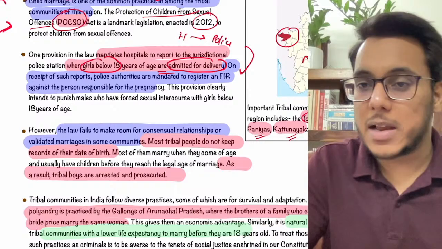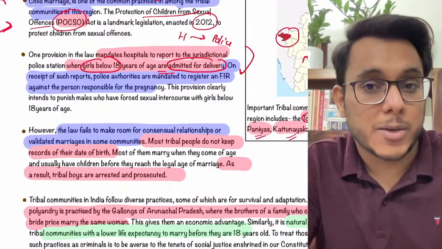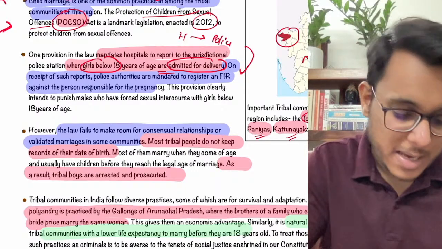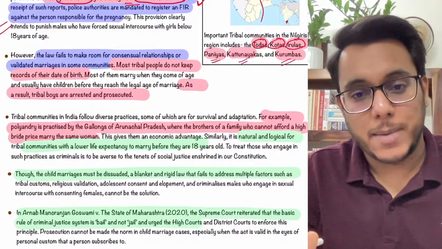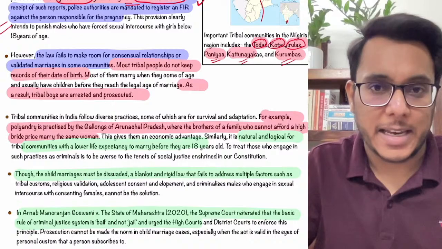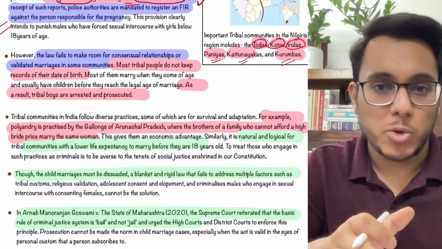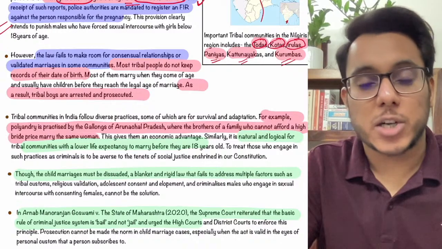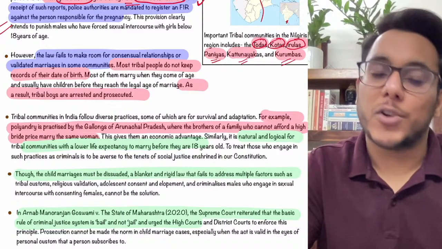What will then happen? Police will come. Police will actually arrest the person who had caused that pregnancy. Now, the problem that comes here, guys, is that the tribals are marrying when they are less than 18 years of age. Now the girls will either go for non-institutional delivery, but due to non-institutional delivery the IMR increases, the MMR increases, or they will go for institutional delivery.